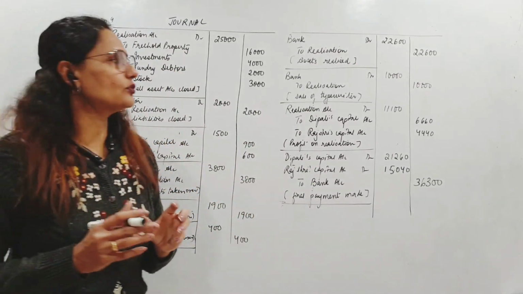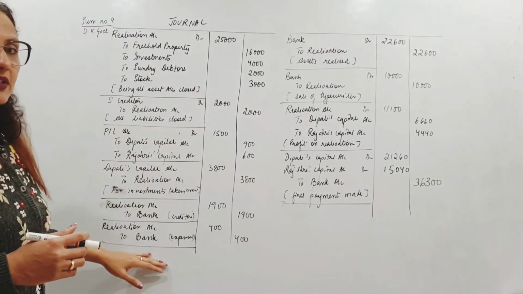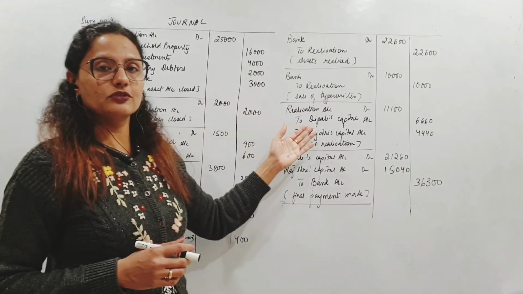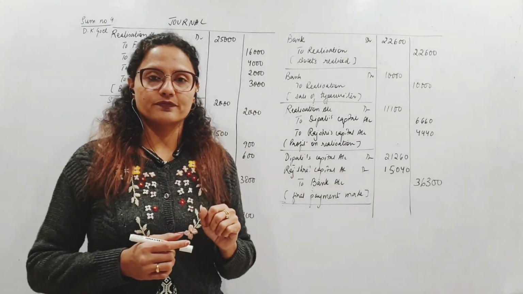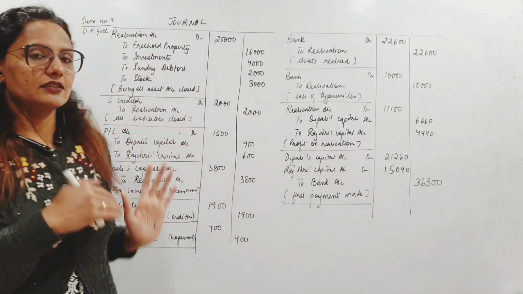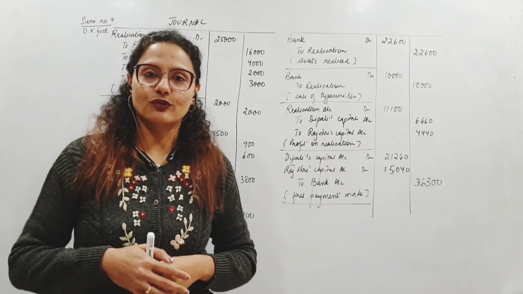Most of the students do what? Realization का debits and credits तो कर देते हैं but इसको close करना भूल जाते हैं. Profit या loss, don't do that. And the final settlement amount also. Alright? So please keep in mind, you just go stepwise, you will not go wrong.